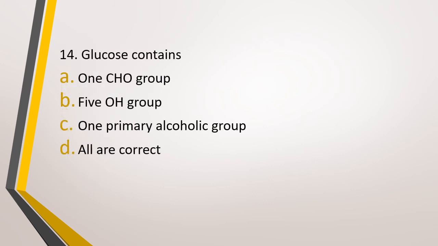Question number 14. Glucose contains option A, 1 CHO group. Option B, 5 OH groups. Option C, 1 primary alcoholic group. Option D, all are correct. Glucose contains. The correct answer is option D, all three are correct.